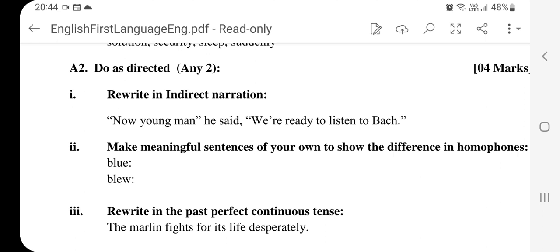So over here the question is, "Now young man," he said, "we are ready to listen to back." So your indirect speech will be, he told the young man that they were ready to listen to back, full stop.